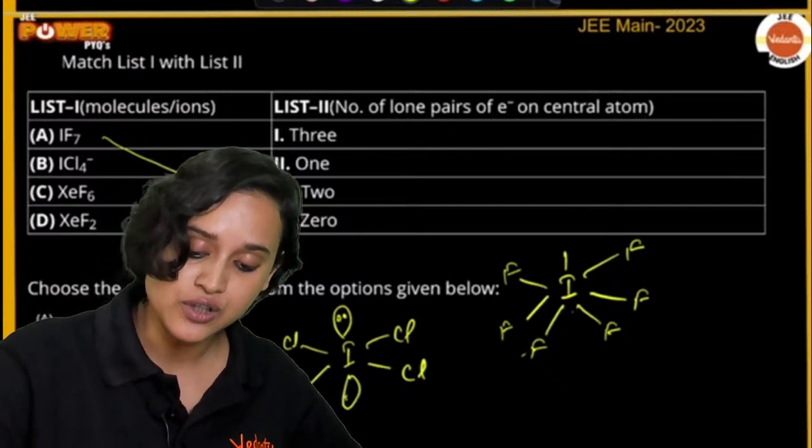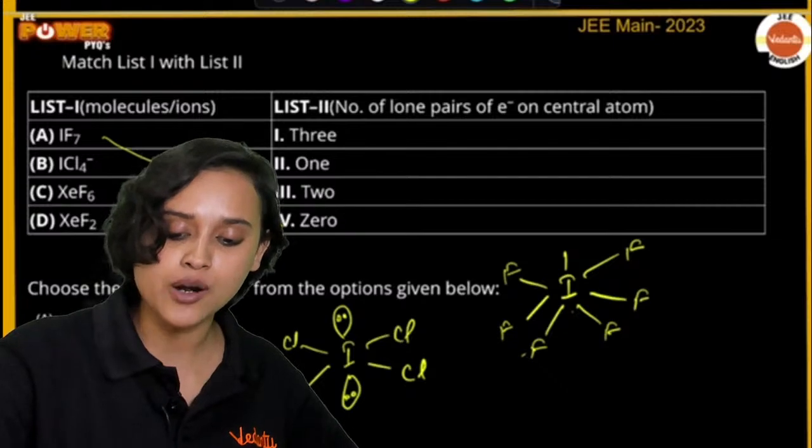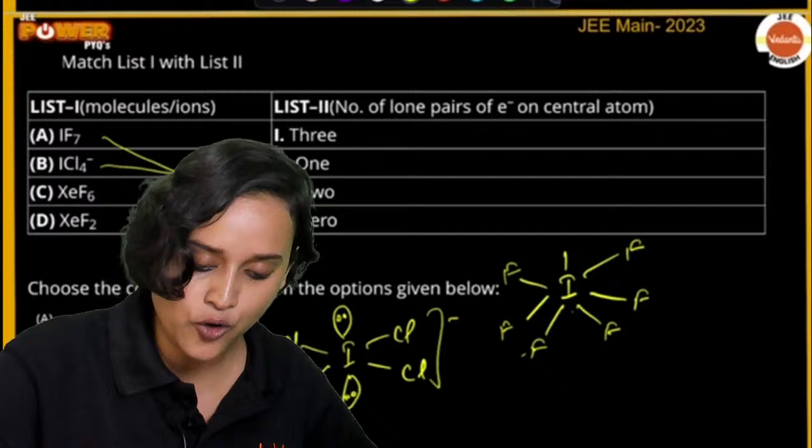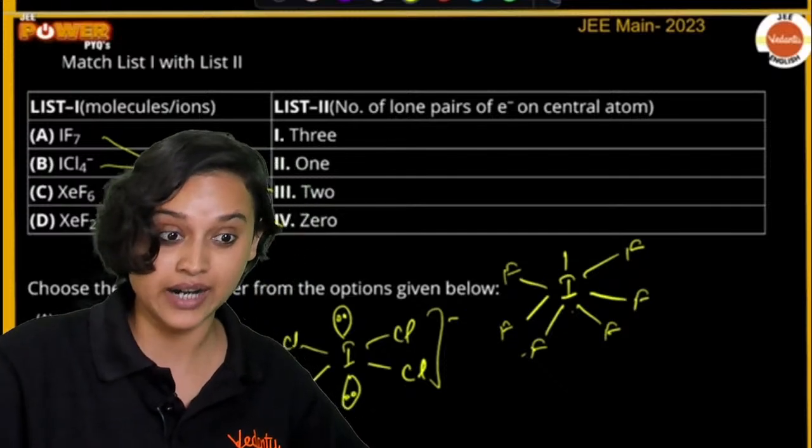Then we will have to do 7 and 8 because it is 4 minus. There is a minus here, so that means 2 lone pair. So ICl4 minus comes to option 3. Great.